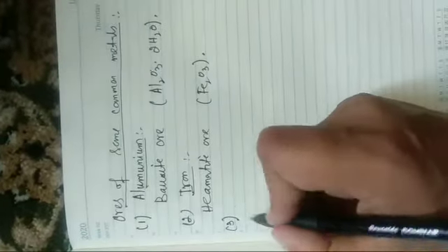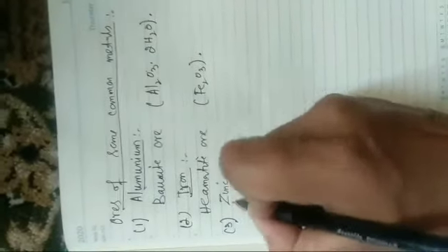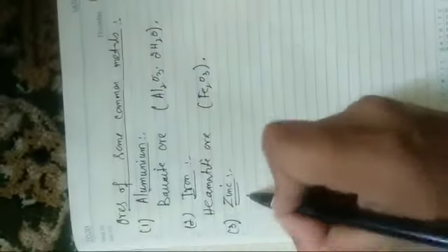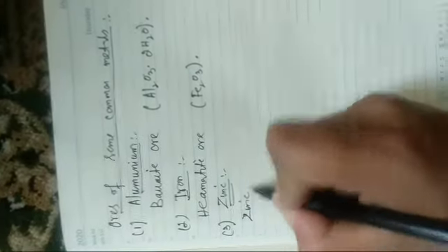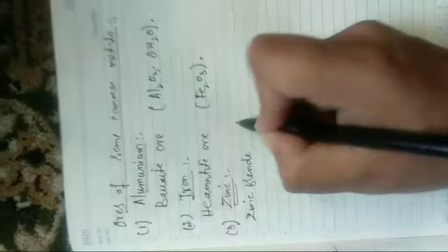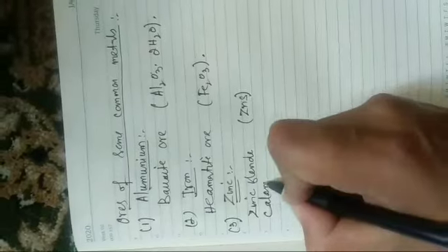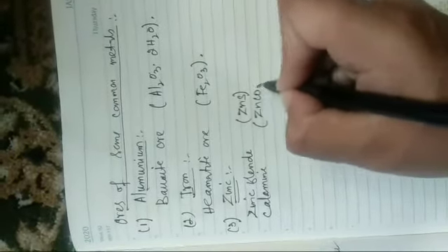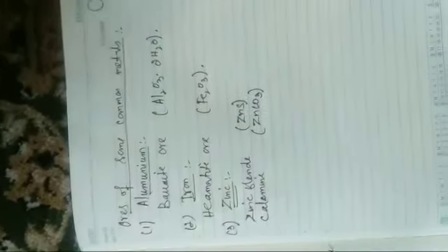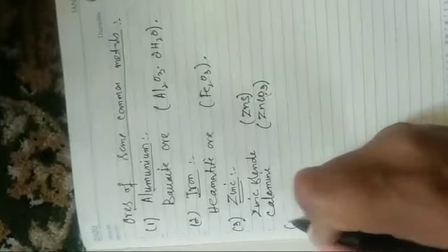Similarly, the most important ores of zinc. There are two most important ores of zinc, that is the zinc blende. It is a sulfide ore, that is ZnS, and another is the calamine ore, that is zinc carbonate. It is known as the calamine ore or zincite. So this is carbonate ore and this is sulfide ore. So these are the ores of zinc.